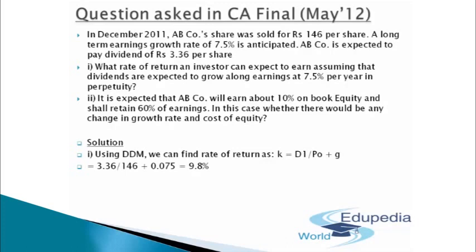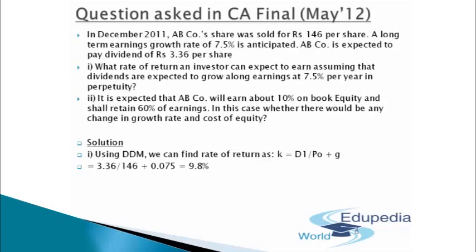So that's 9.8%. The next part: it is expected that AB company will earn about 10% on book equity and shall retain 60% of the earnings. In this case, will there be any change in the growth rate and cost of equity or not? So we'll have to perform further analysis in the second point as well.